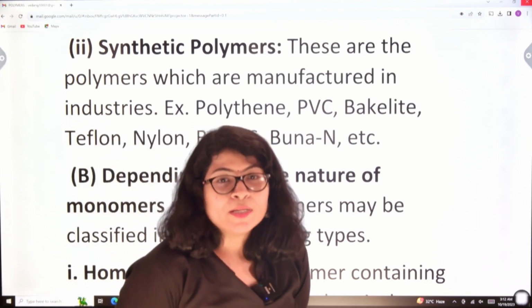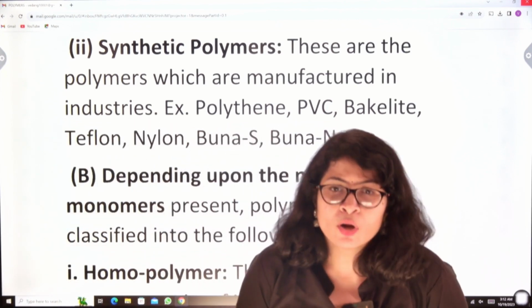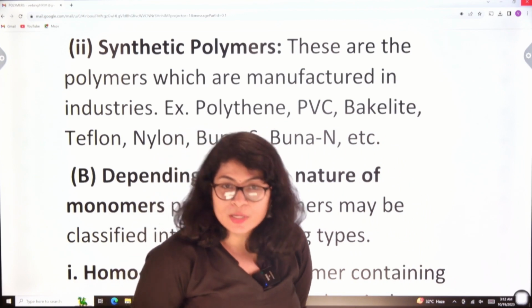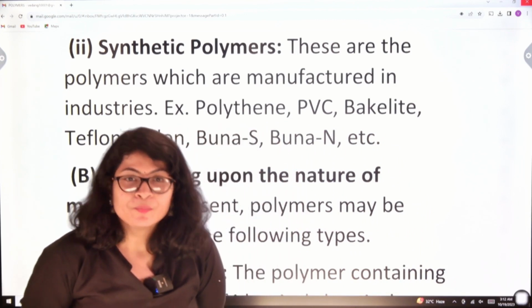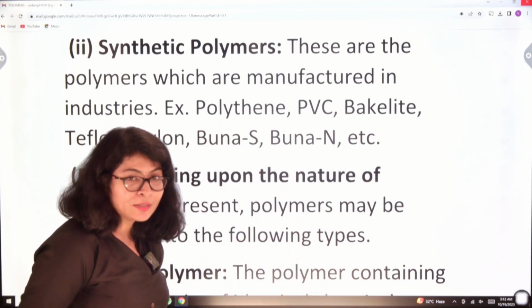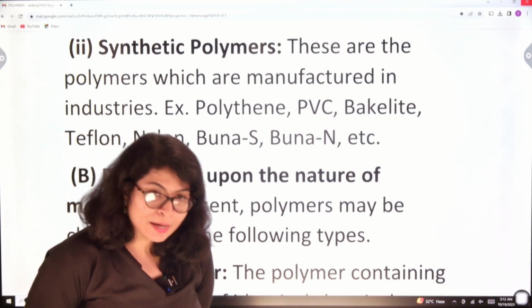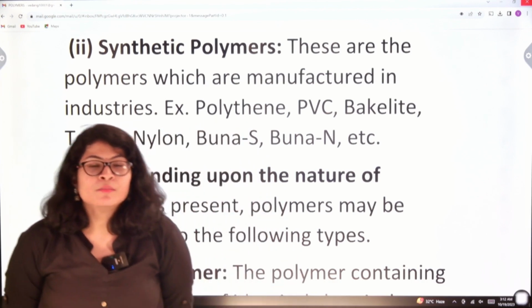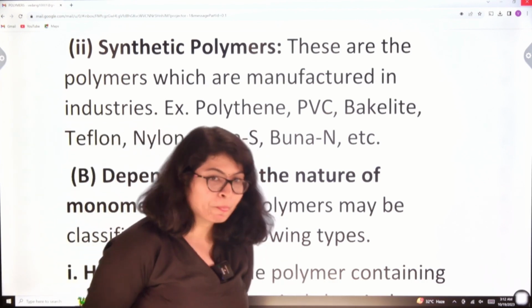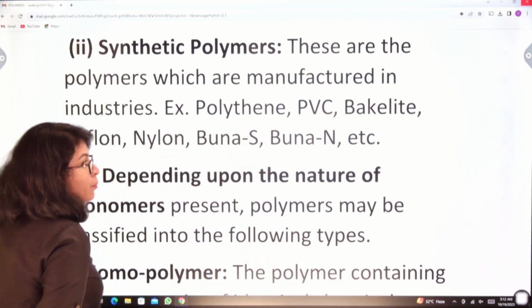So synthetic polymers are the ones that are not found naturally. They have to be prepared in the lab or artificially in the industries, and the examples are polythene, PVC, bakelite, Teflon, nylon, buna. Okay. Now this was depending upon the source of origin.